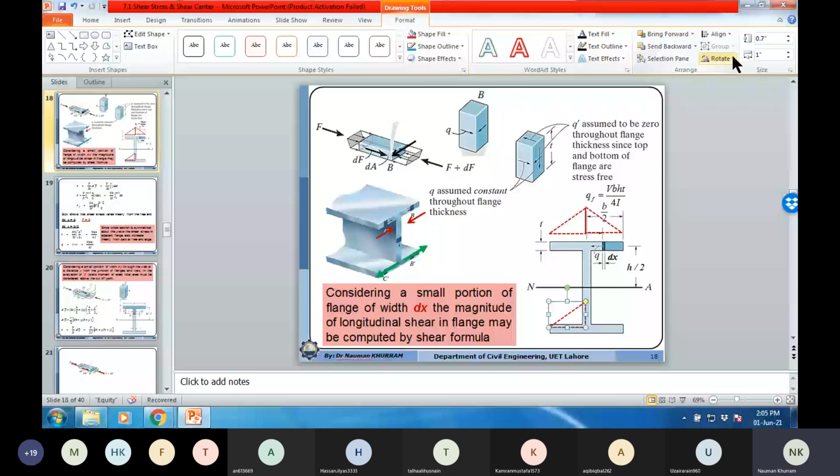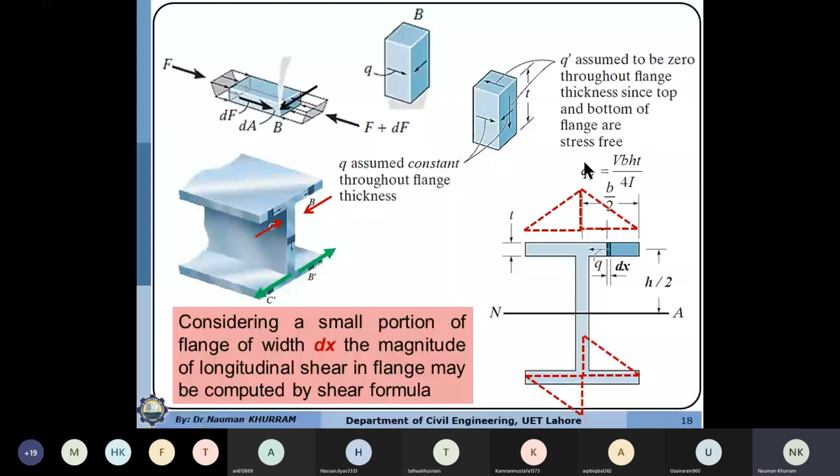So you can show this distribution like this also. You can show the distribution of one flange on one side and the distribution of shear flow on the opposite flange on the opposite side, or you can show both on the same side. Both will be accurate, because both values will be either positive or negative, so they will have the same answer.